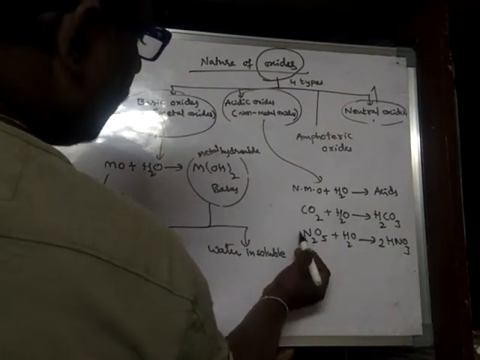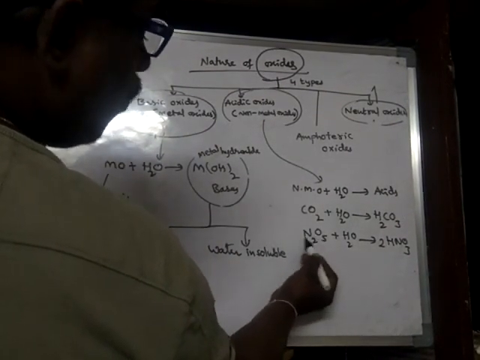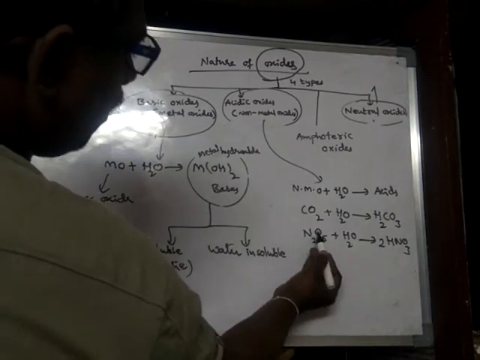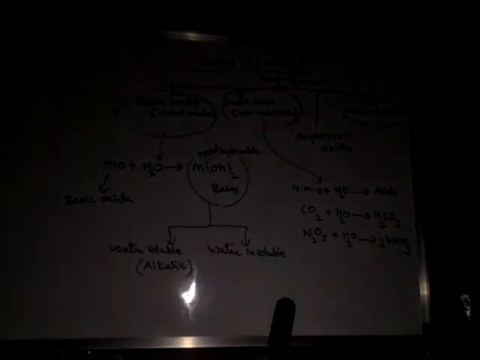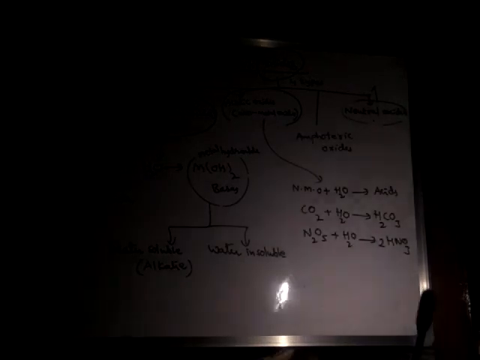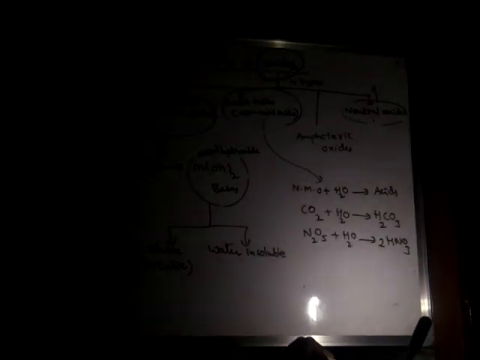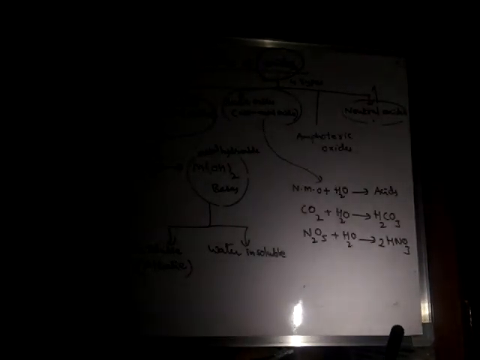Nitrogen is a non-metal and N2O5 is a non-metal oxide. So it forms nitric acid, and carbon dioxide forms carbonic acid. In this way, metallic and non-metallic oxides behave.